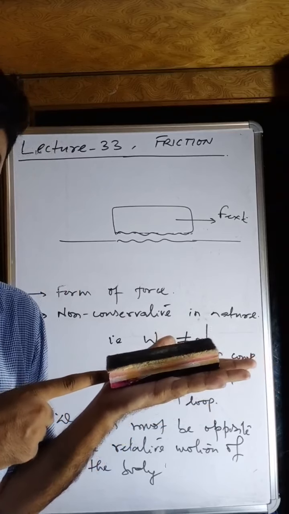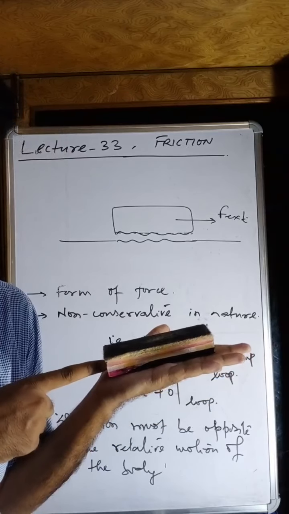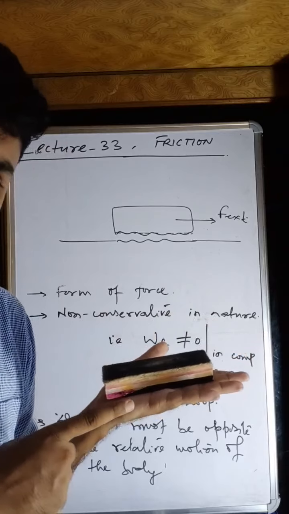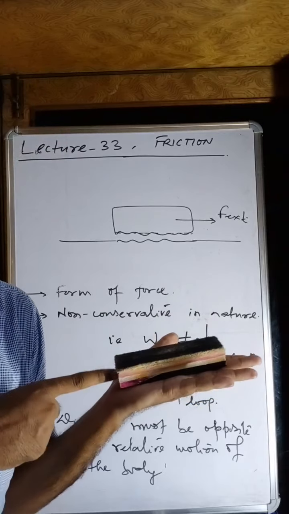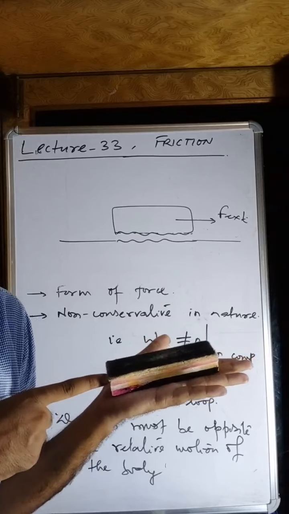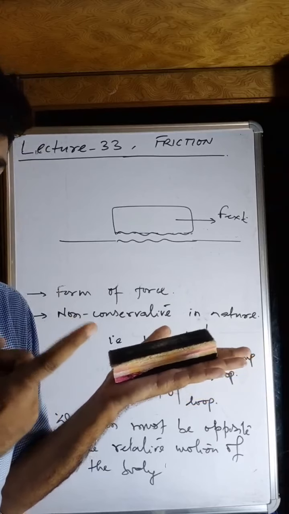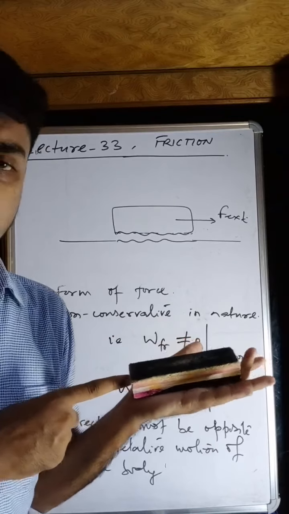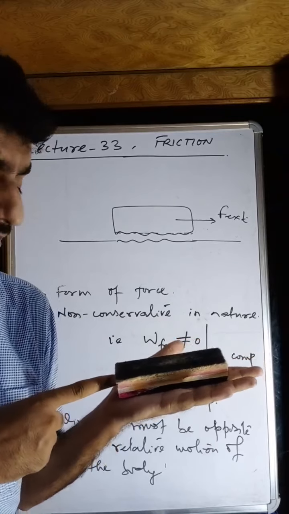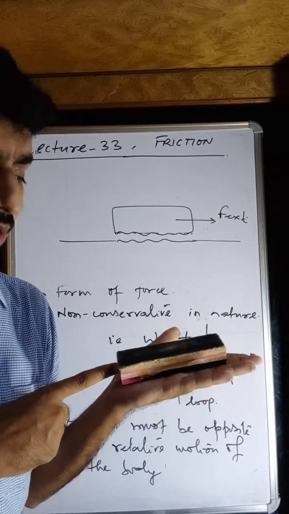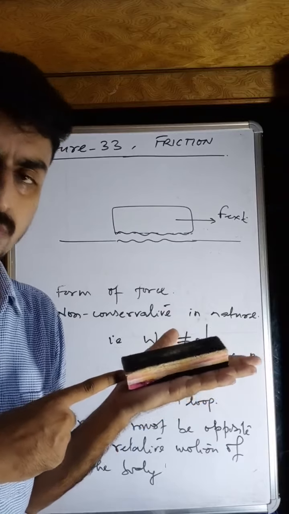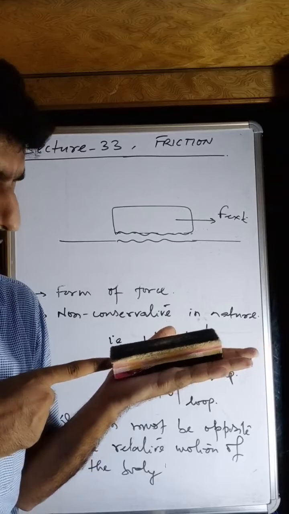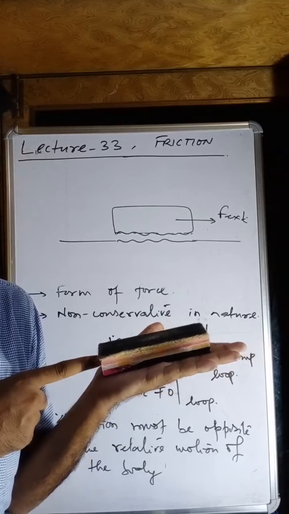If the opposing force were greater than 1 Newton, what would happen? The duster would move opposite to the applied force. But here I'm applying 1 Newton and it is not moving. It means the friction force is opposite to my applied force and equal to 1 Newton. Is it necessary that if I increase the force to 2 Newton, this duster will start moving? No, it is not necessary. If I increase the force to 2 Newton, again it is not moving.